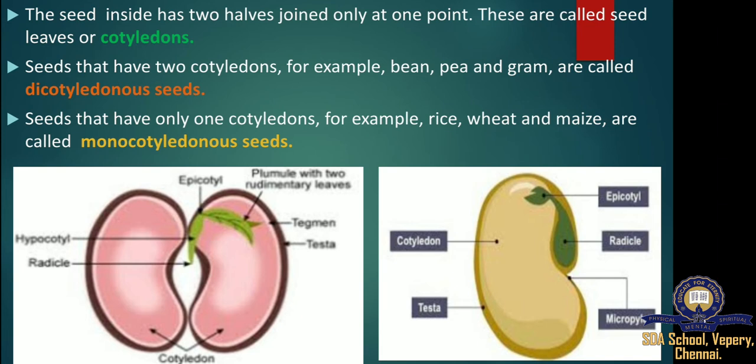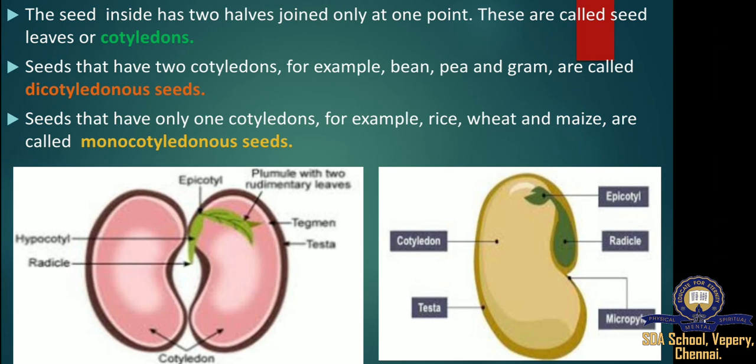Embryo. The embryo is small and situated in a groove at one end of the endosperm. Hilum. The hilum is the scar on the seed coat through which the developing seed was attached to the fruit. Micropyle. It is a small pore present above the hilum.